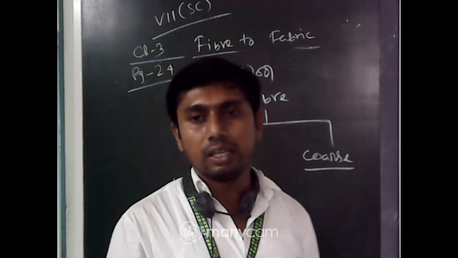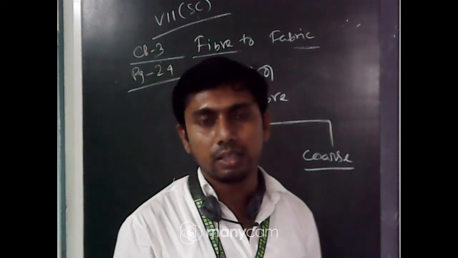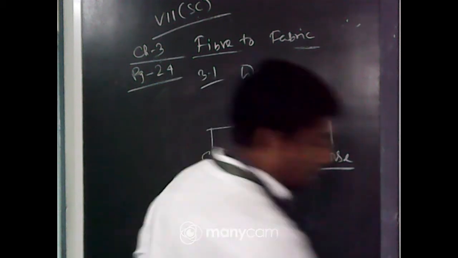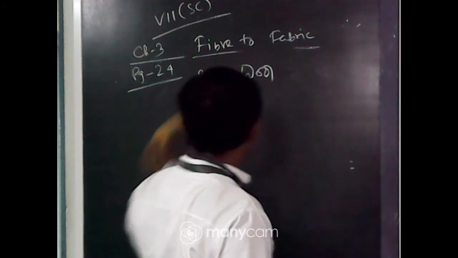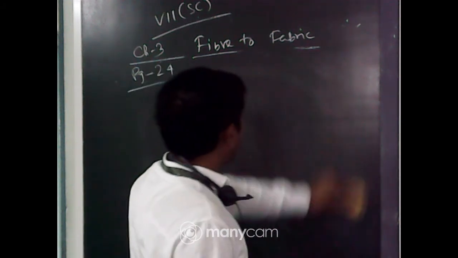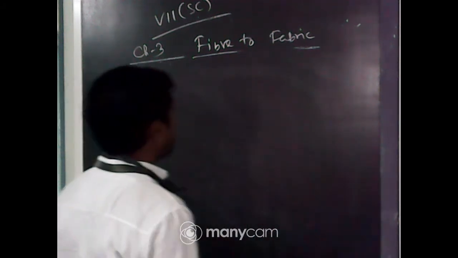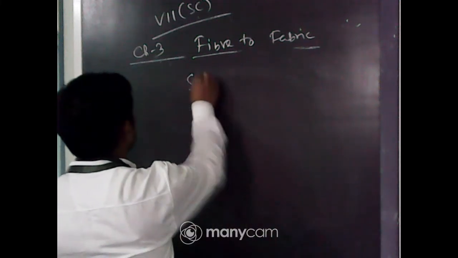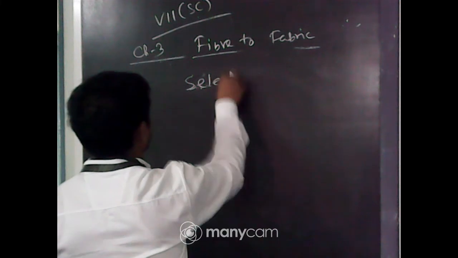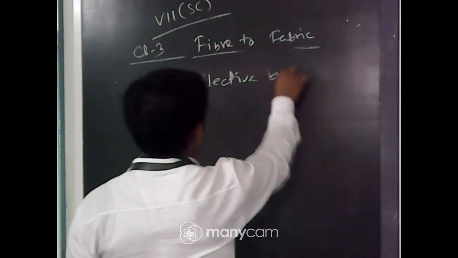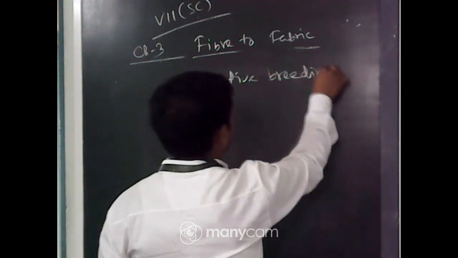So using this property or these characteristics of that animal, we use it for the breeding of new offspring. So a term will come there, which is called selective breeding. What is selective breeding?